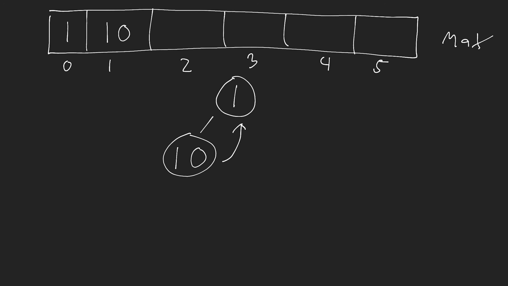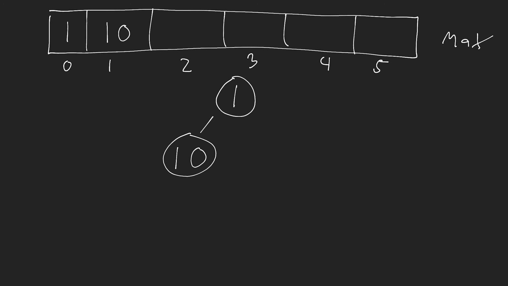So what that means is I actually need to sift up this 10 node so it now becomes the root node and then 1 becomes the child node. So the algorithm here is we simply take the node, we insert it at the end of the array, and then we look for the parent of this node. We then check the value of the node we're inserting with the value of its parent, and if the node that we're inserting is greater than the value of its parent, we do a sift up operation, which essentially means we just swap the values.